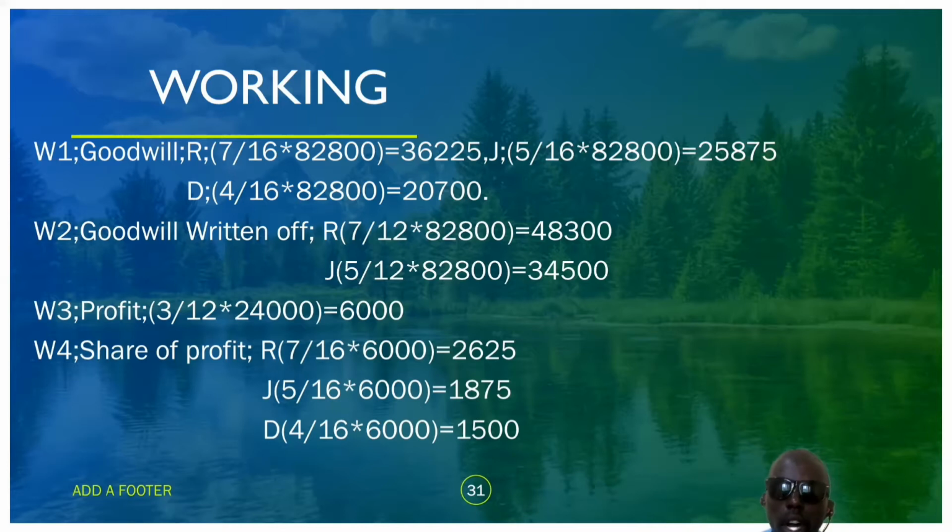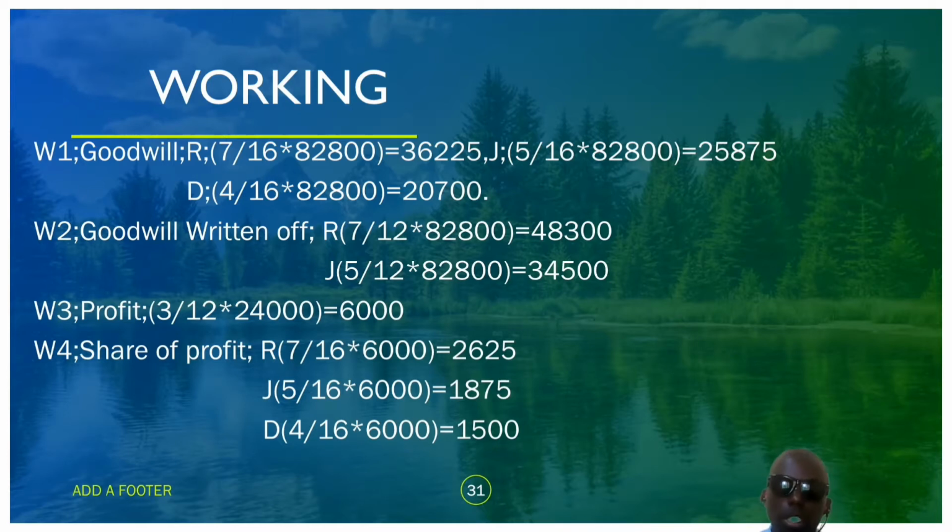So they had traded for 3 months, so we have to calculate the profit using the previous year's profit. The previous year, 2018, the profit was 24,000. What about the profit of the 3 months? That is 3/12 times 24,000, that is 6,000. This 6,000, we have to share it amongst the three, so that D will also share.